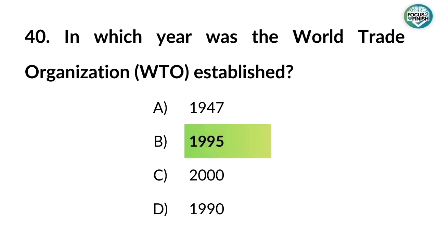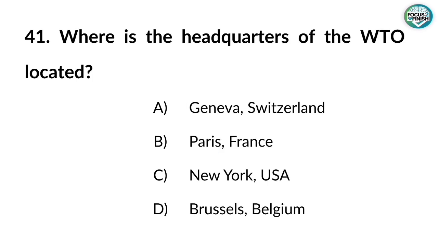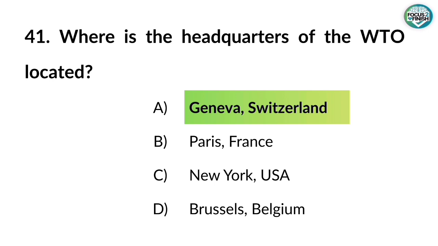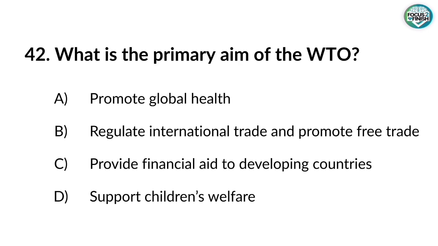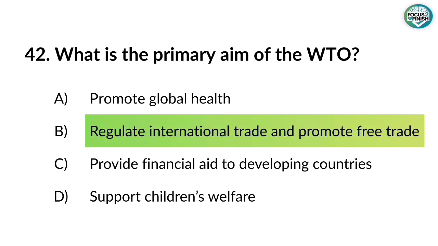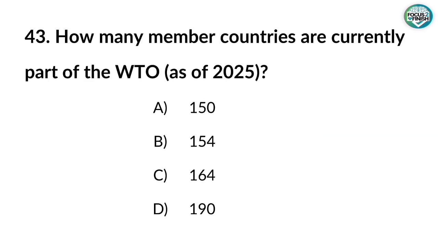40. In which year was the World Trade Organization, WTO, established? Answer: 1995. 41. Where is the headquarters of the WTO located? Answer: Geneva, Switzerland. 42. What is the primary aim of the WTO? Answer: Regulate international trade and promote free trade. 43. How many member countries are currently part of the WTO as of 2025?